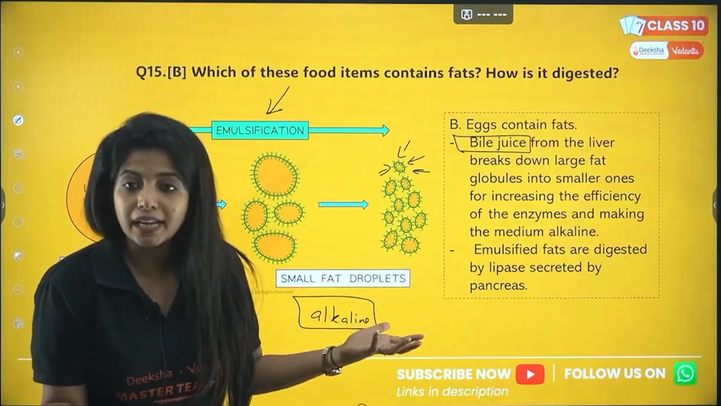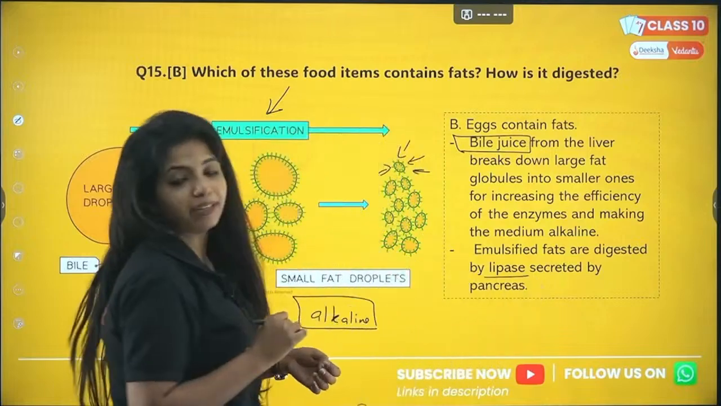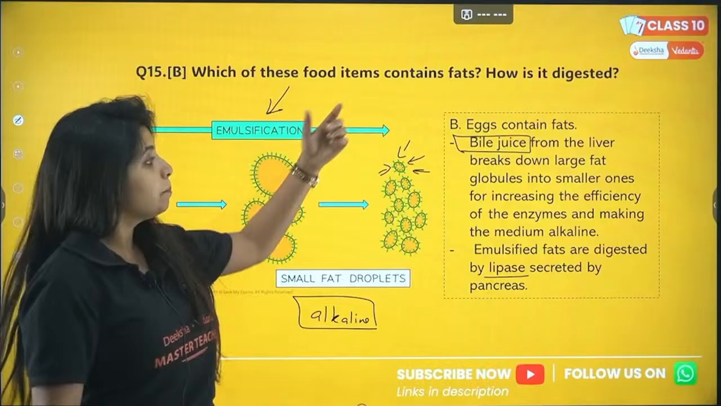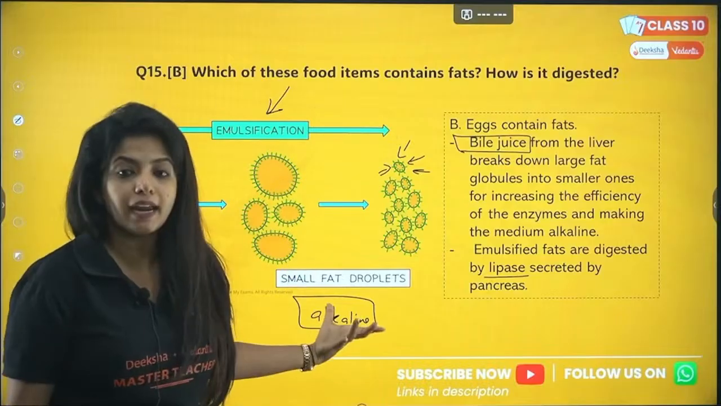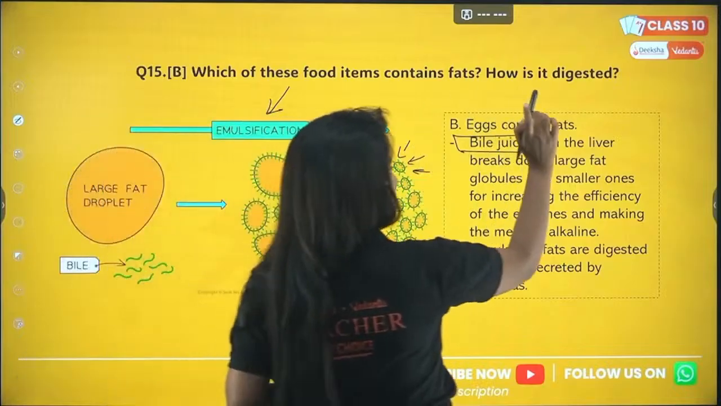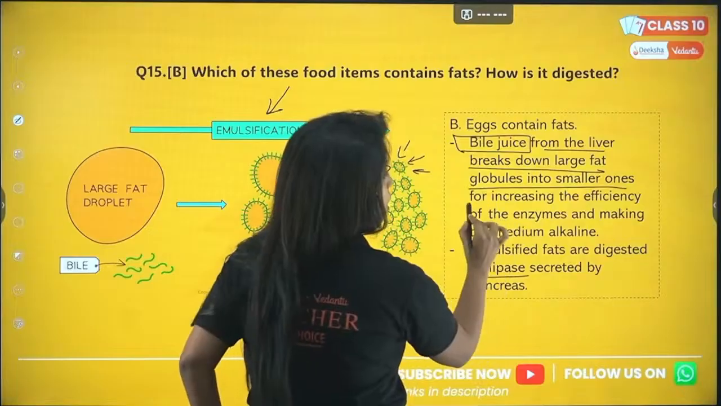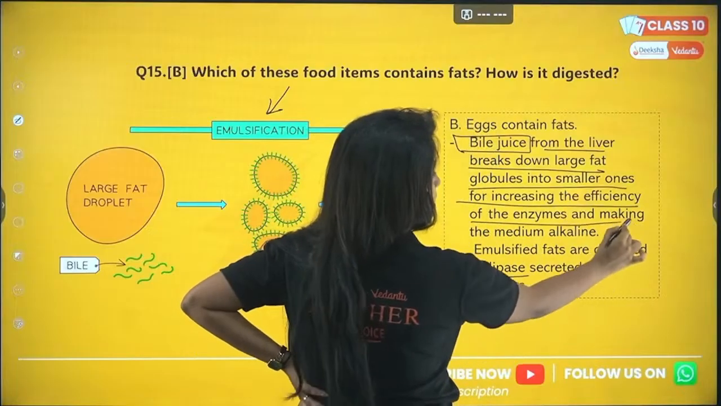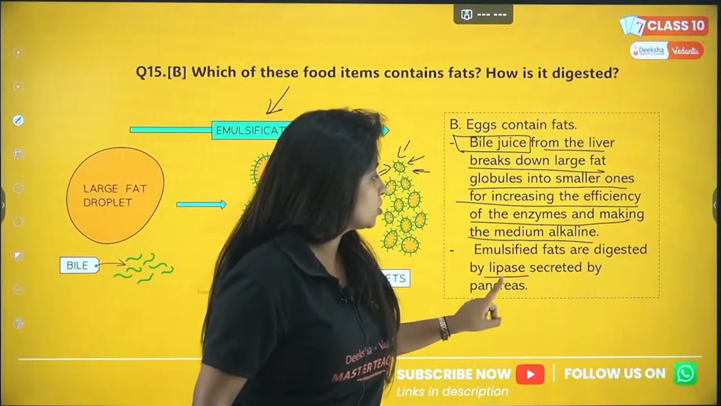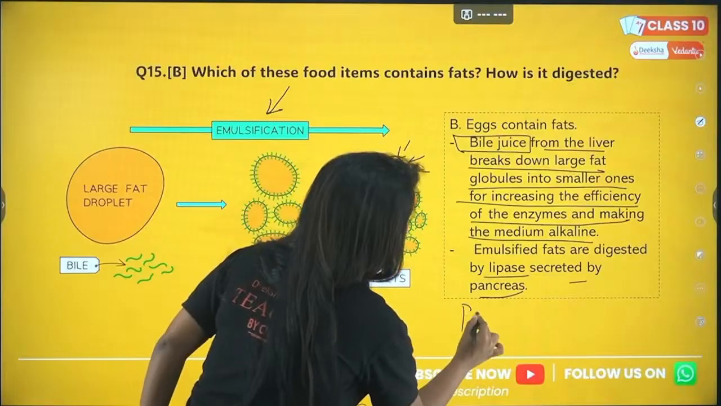What is the name of that enzyme, ma'am? The name of that enzyme is lipase. Lipase, my dear children. So pancreatic enzyme lipase can easily act. And not just that, bile juice makes the food alkaline. So egg contains fat, and the bile juice from the liver breaks down the large fat globules into smaller ones for increasing the efficiency of the enzymes and making the medium alkaline. Now emulsified fats are digested by lipase secreted by the pancreas. So you call this pancreatic lipase.